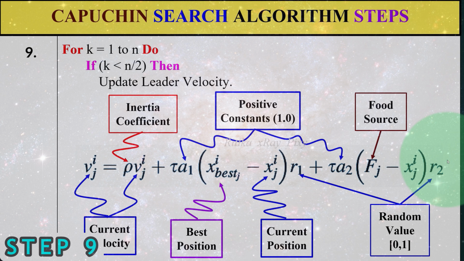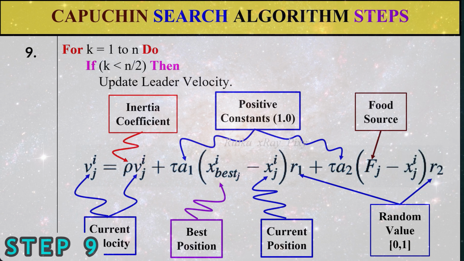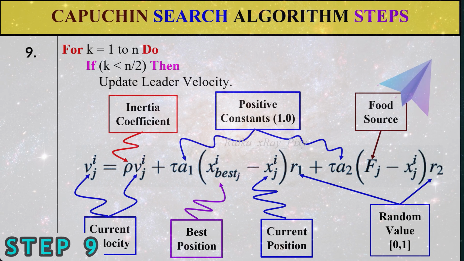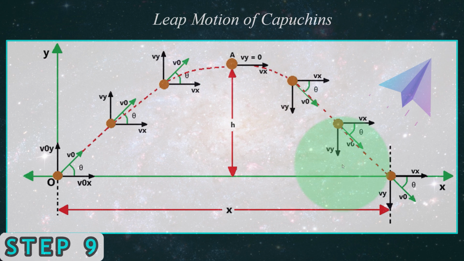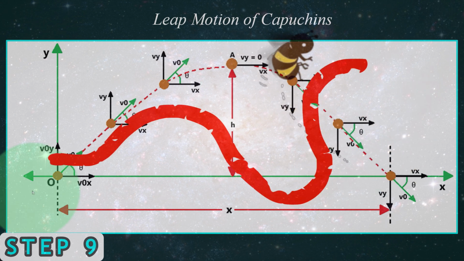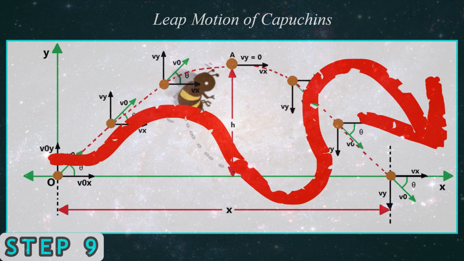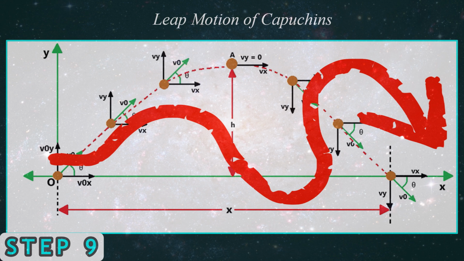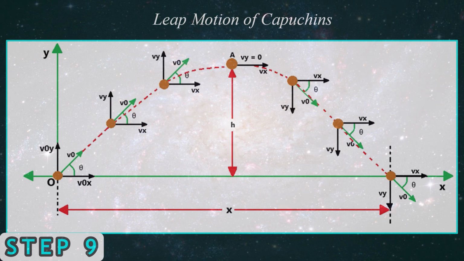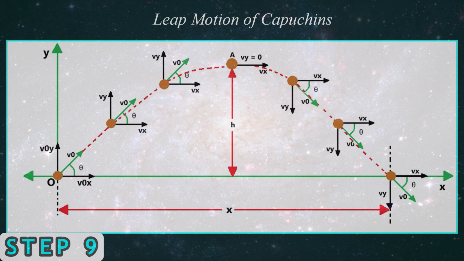When the velocity for the leader is updated, now we can update the leader position. Here you can see the leap motion of the Capuchin: they can leap from tree branches to other branches, over river banks, on the ground and others.